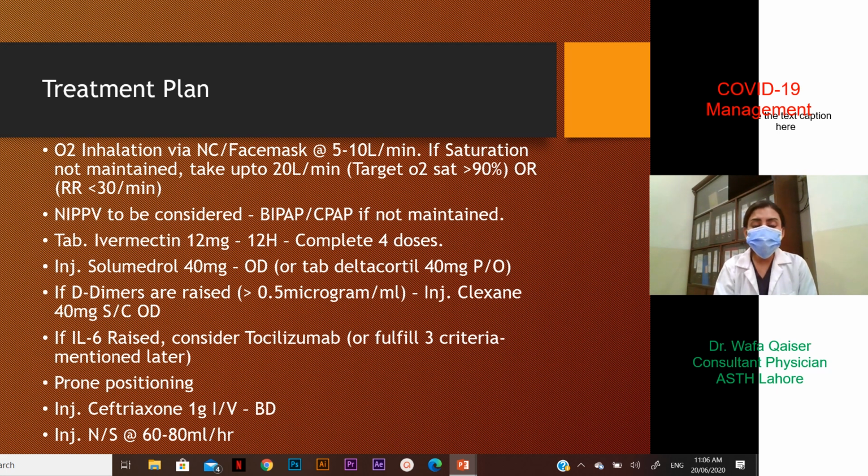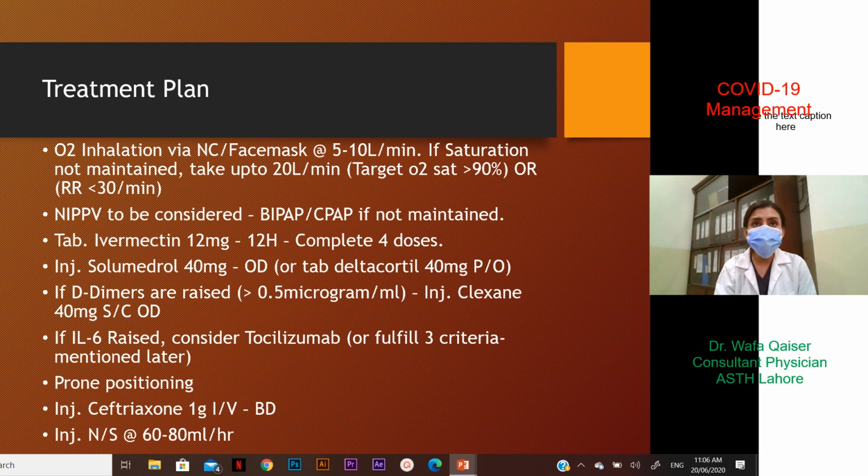If D-dimers are raised above 0.5 microgram per ml, then low molecular weight heparin in the form of injectable enoxaparin 40 milligrams subcutaneous once a day dosing should be started. If perhaps IL-6 levels were sent and they came out to be raised, then consideration of tocilizumab can be put forth, and we will be discussing tocilizumab as well.